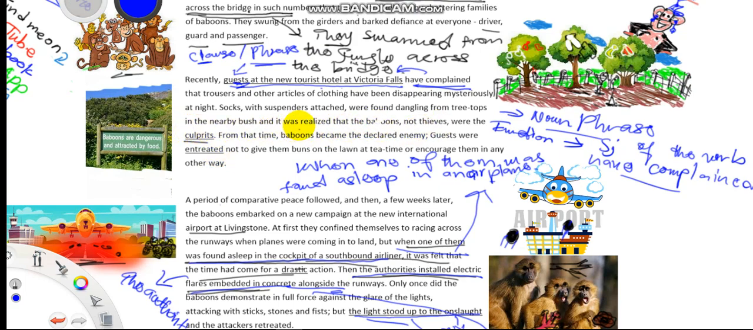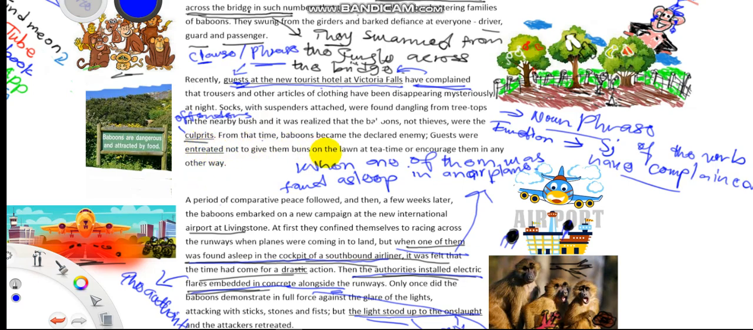It was realized that baboons, not thieves, were the culprits. We are the offenders. We are the wrongdoers. Okay, we are the guilty. Well, you might use the word guilty, but we are looking for a noun actually here. So we can use the word offenders in this case. We can use the word offenders.